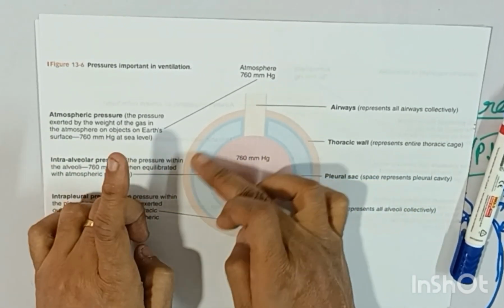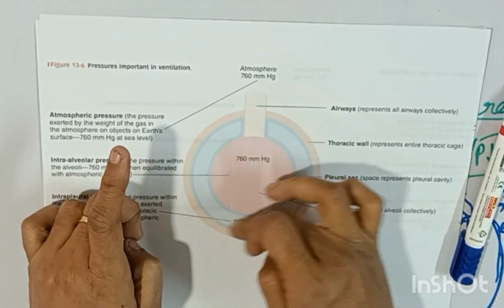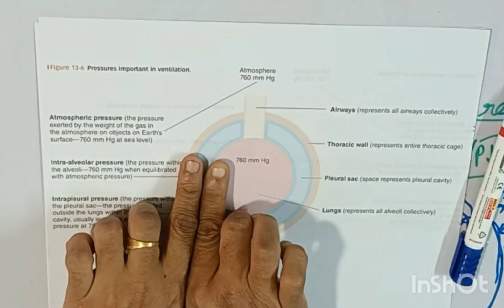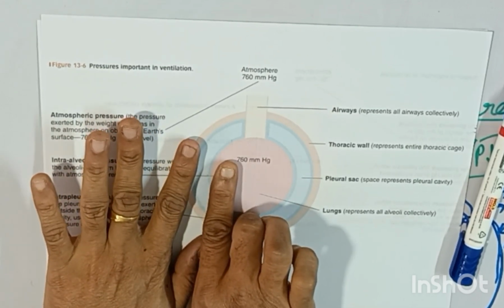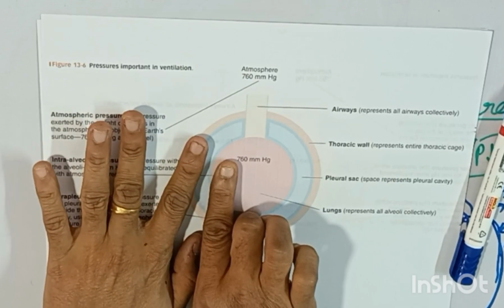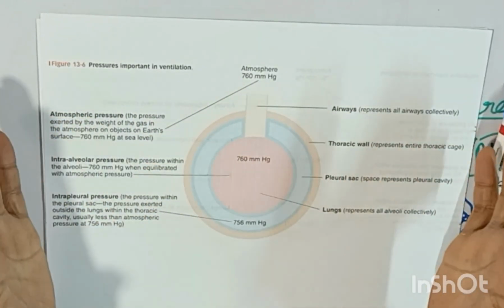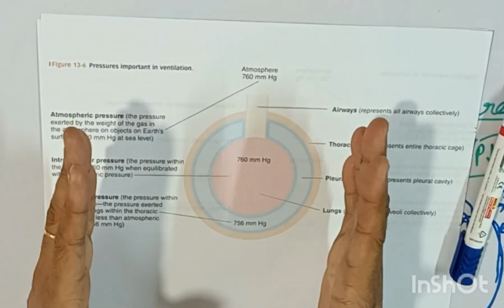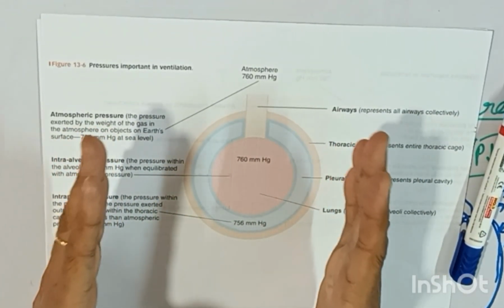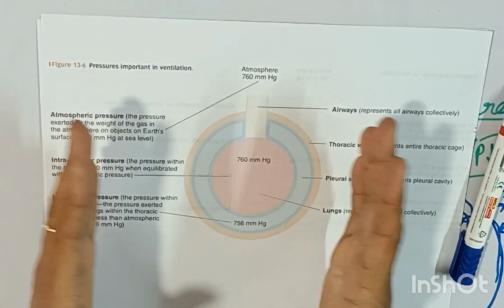And this intrapleural negative pressure is because there is always an opposing force of the chest wall. The chest wall has elastic properties to expand, so it always tries to go outward.